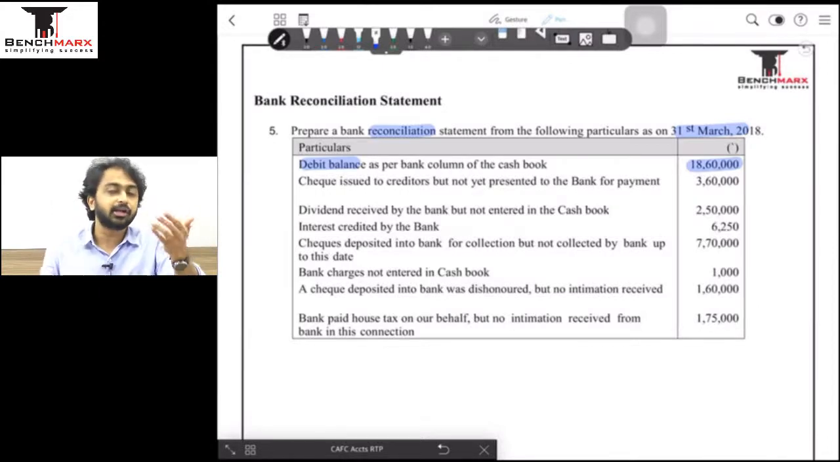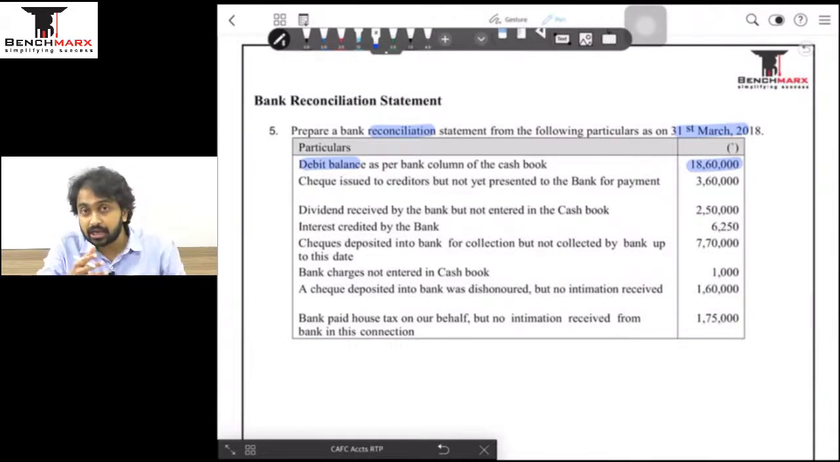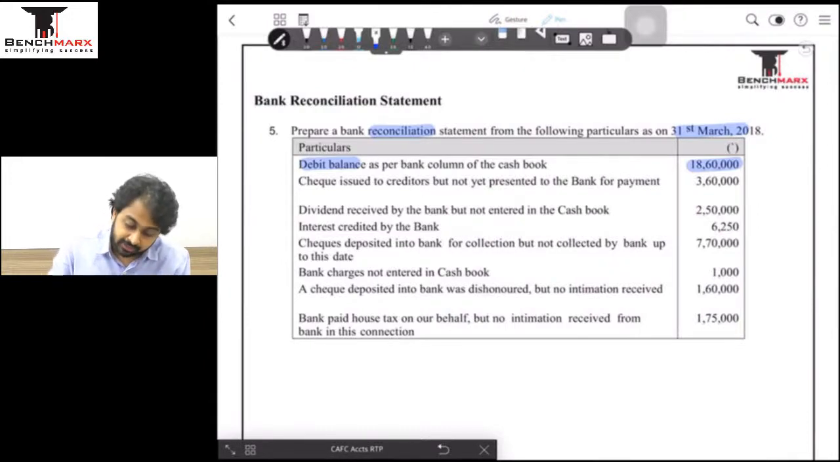But my creditor, to whom the payment must have been made, has not yet deposited it in his bank, because of which there is a difference. Moving ahead: dividend received by the bank not entered in the cash book.